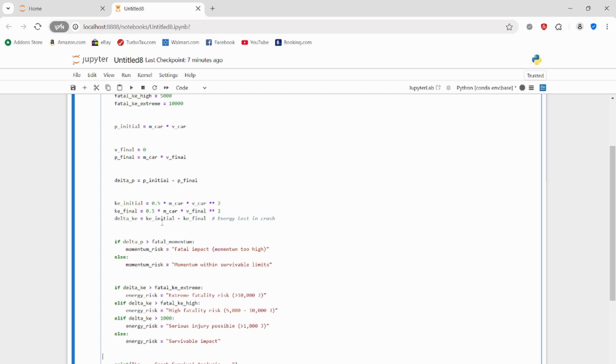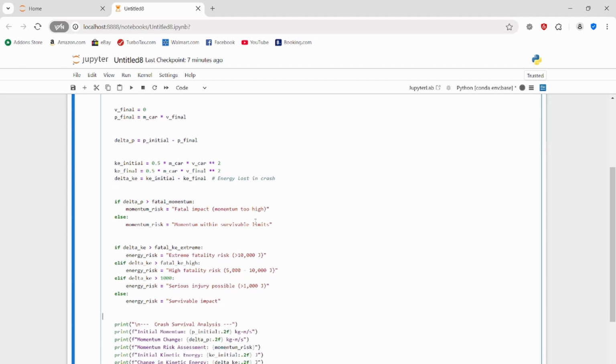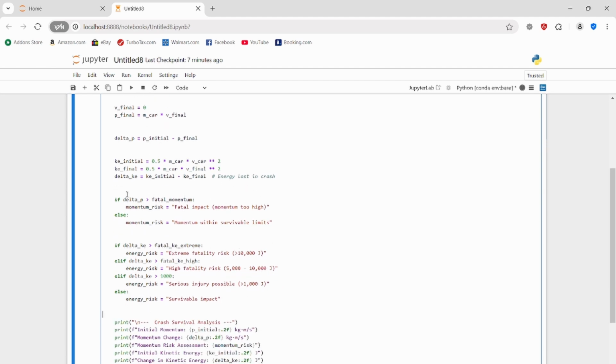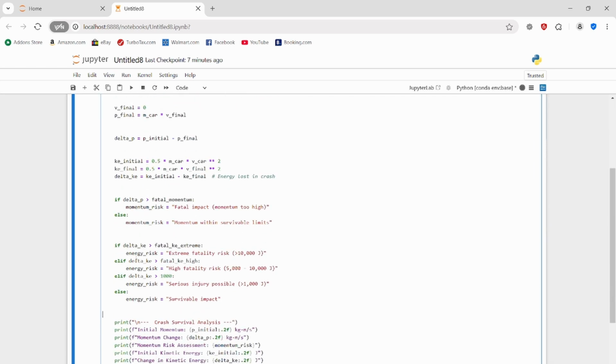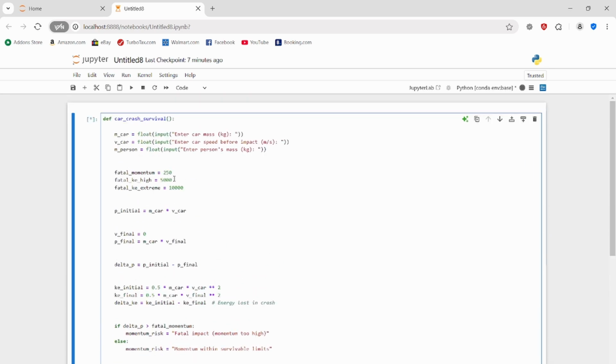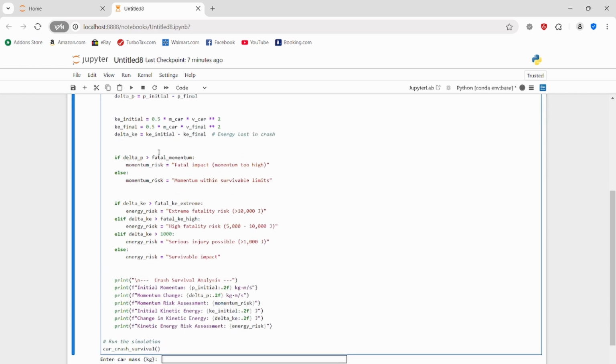Now we calculate the change in kinetic energy, which is the initial kinetic energy subtracted from the final kinetic energy, and this is the energy lost in the crash. Now, we actually get to the part where it determines if it is fatal or not. We check if the momentum risk is fatal, and if the change in momentum, delta p, is higher than the fatal momentum, which we took as 250, then it directly says, okay, this is a fatal impact. Or else we say the momentum is within survivable limits.